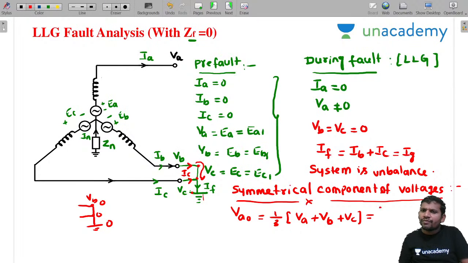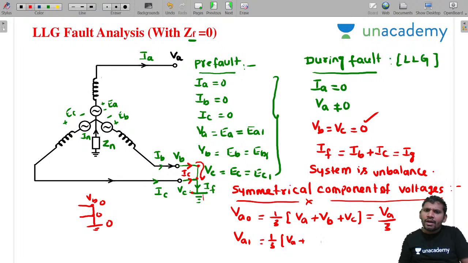Then what can you get, sir? VA by 3. Why? Because VB equal to 0 and VC also 0; substitute VB 0, VC 0 here, and you get VA by 3. What is VA1? Please, students, concentrate. Here I am writing VA1, equal to 1 by 3.